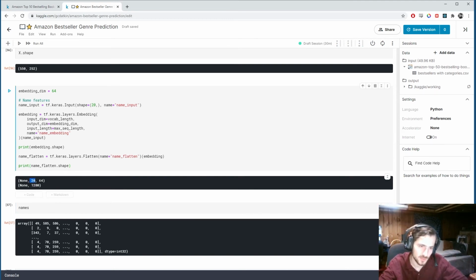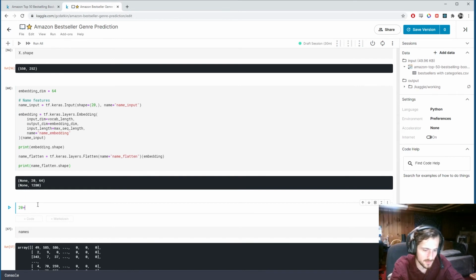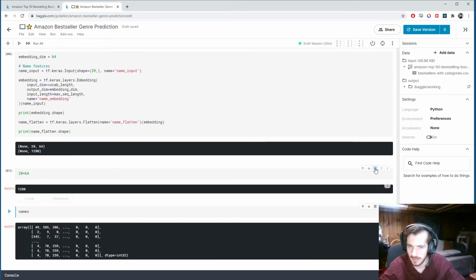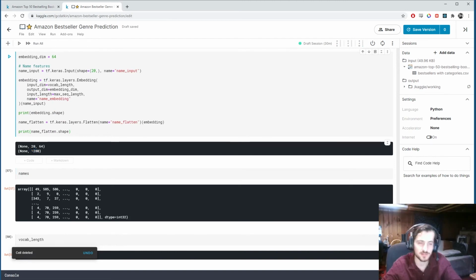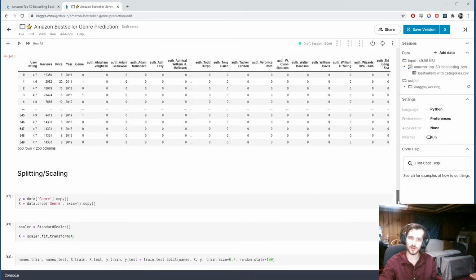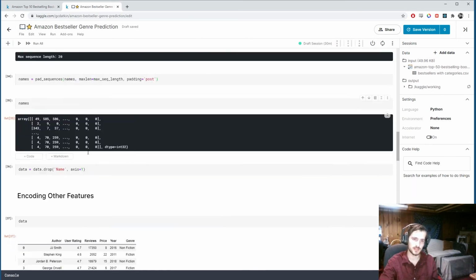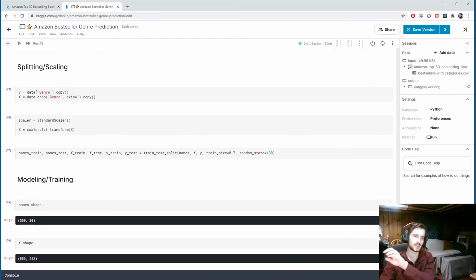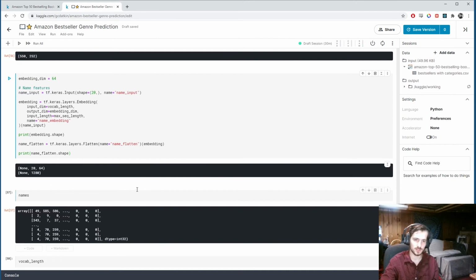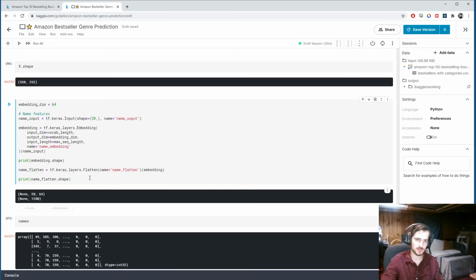I believe that's just 20 times 64, right? Correct. So this is basically all of the information in our name column encoded as a single vector. And with that, we can actually include that in our final prediction.